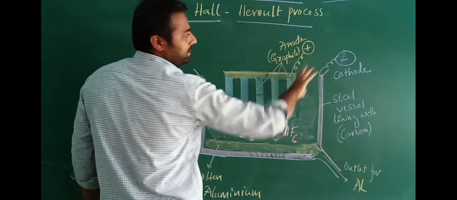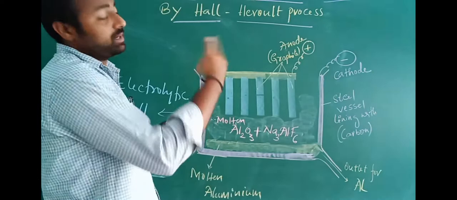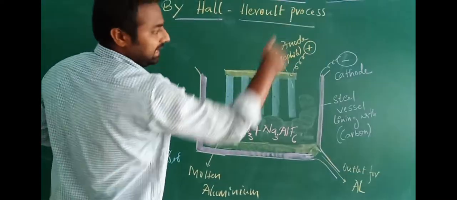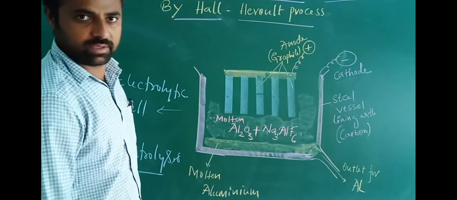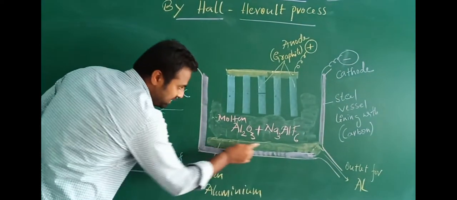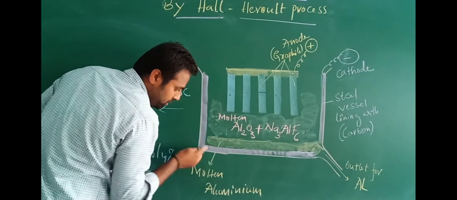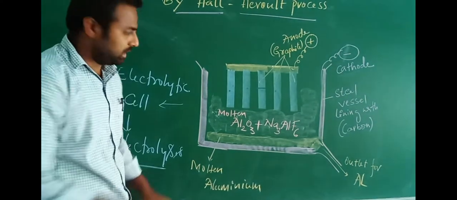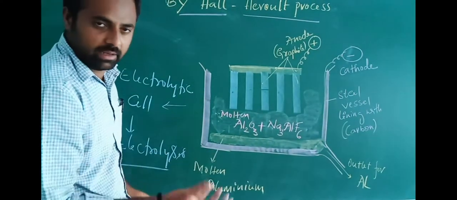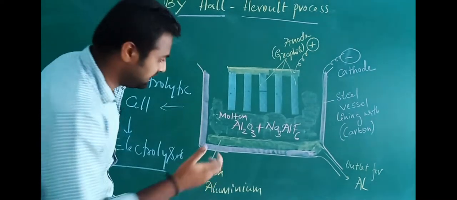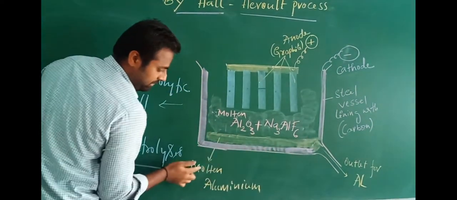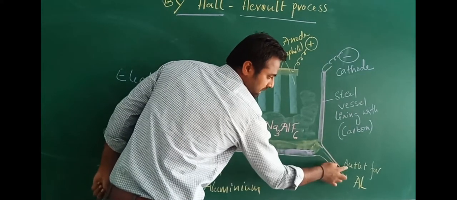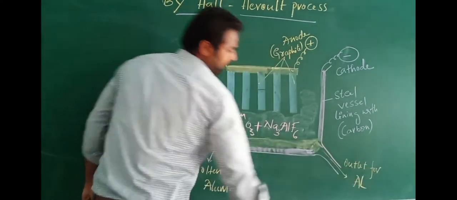These two terminals are used for external contact to allow the electricity to pass to this electrolytic tank or cell. This yellow portion represents molten aluminum. After the electrolysis is completed, the aluminum gets deposited on this portion in a molten state, and the molten aluminum comes out through this outlet. This is the outlet for aluminum.